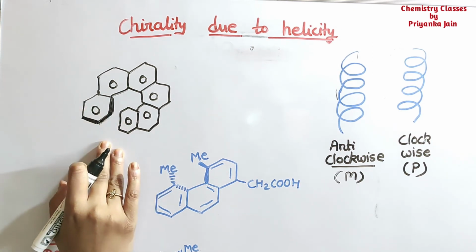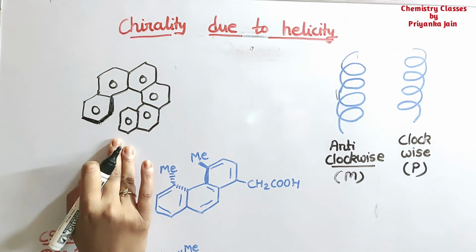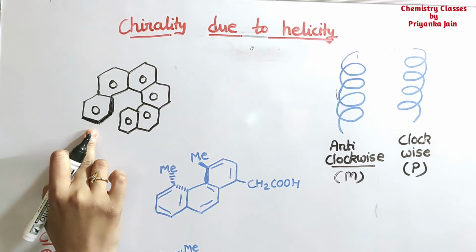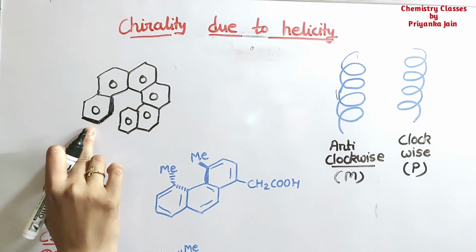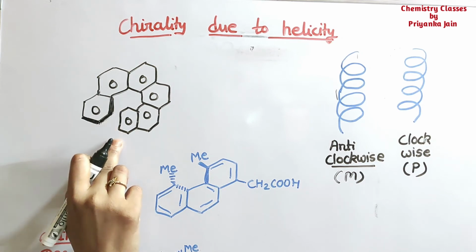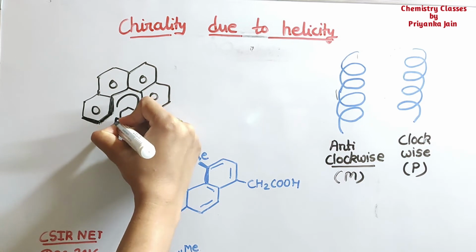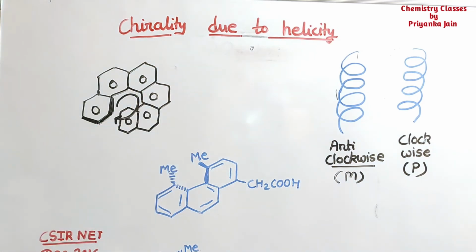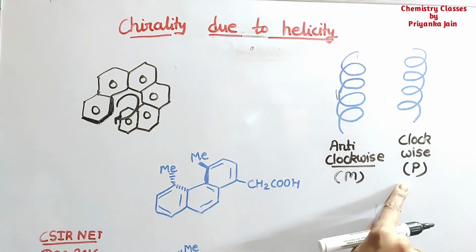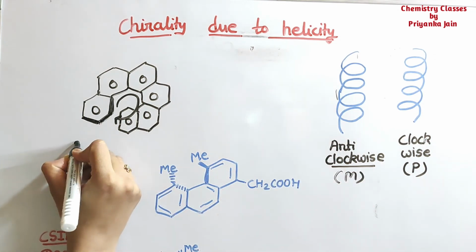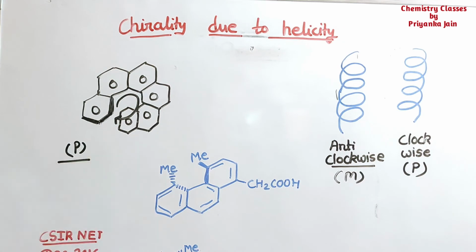So whenever we have to give the configuration to this, you have to start from this side that is present above the plane toward the one below the plane. It means we are moving in this manner. Okay, and when we are moving in this manner, you can see this is a clockwise pattern, and for clockwise you have to give the P configuration. So this is the P configuration.